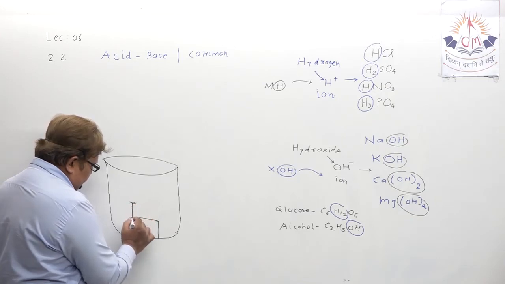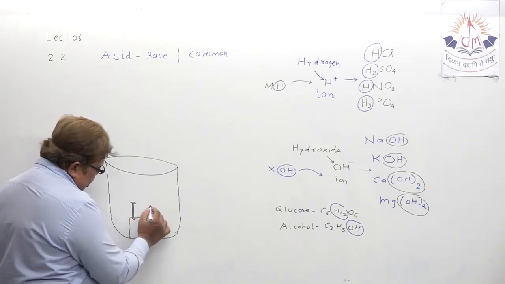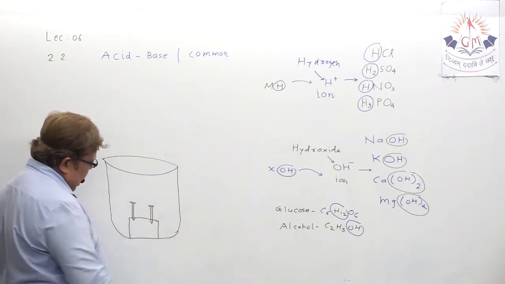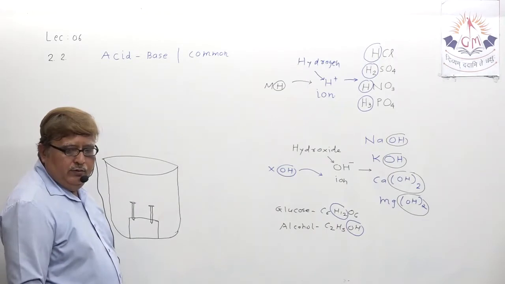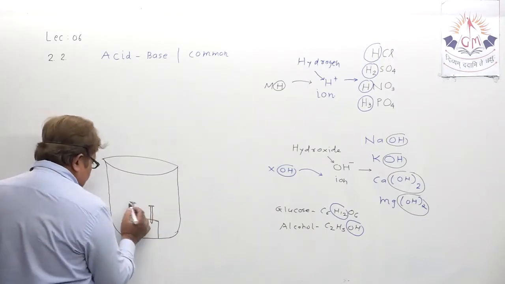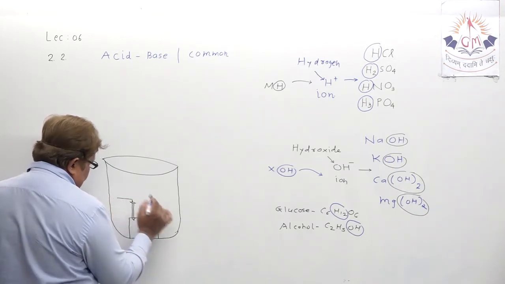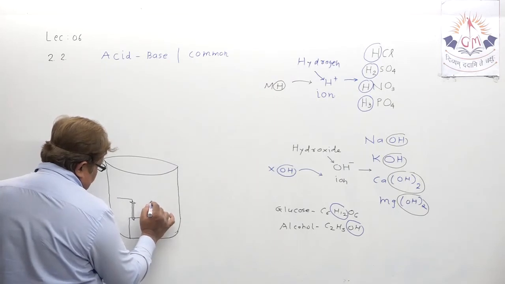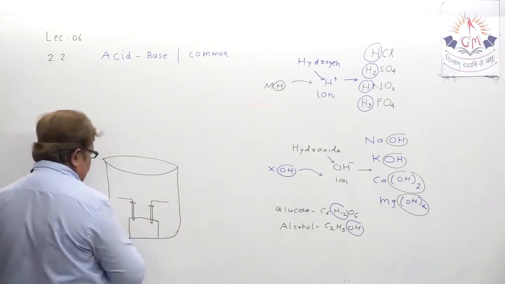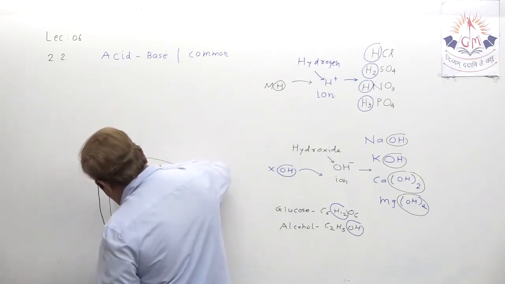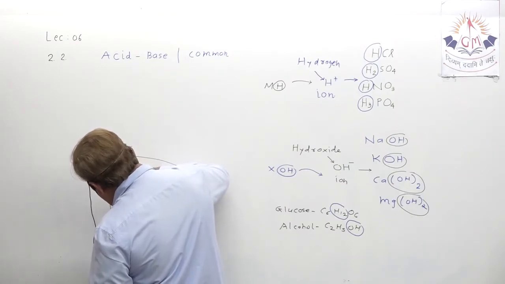This is one nail inserted here, and another nail. Both nails are inserted for creating positive and negative electrodes, and then you have to connect them with an external circuit.